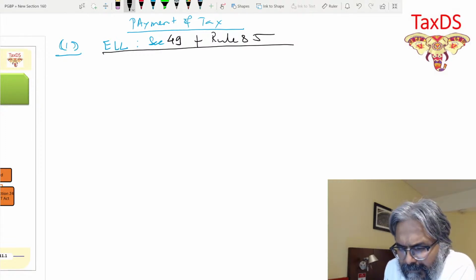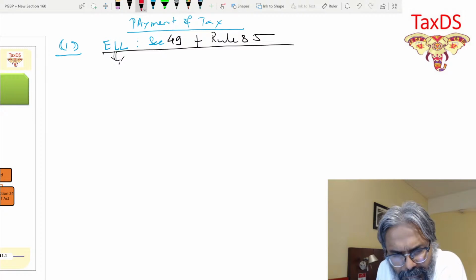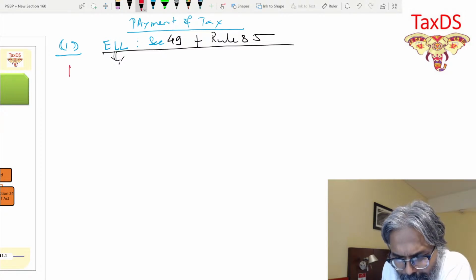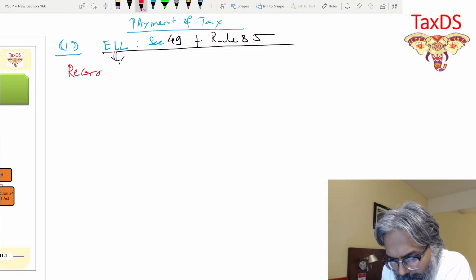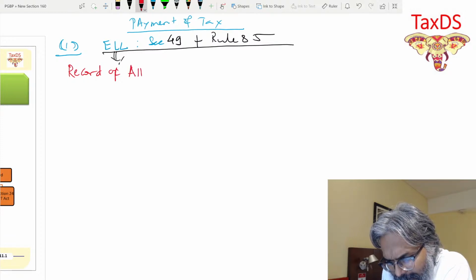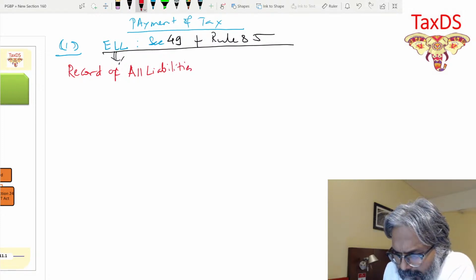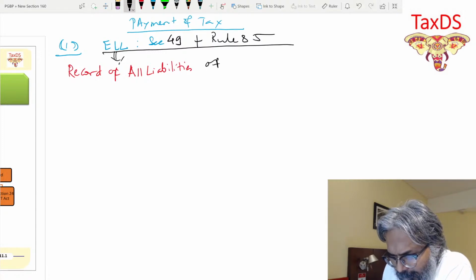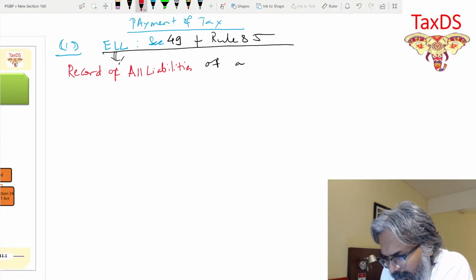Now, students, as far as the electronic liability ledger is concerned, it has the record of all the liabilities of a taxpayer. Students, be careful, the wordings are very important.